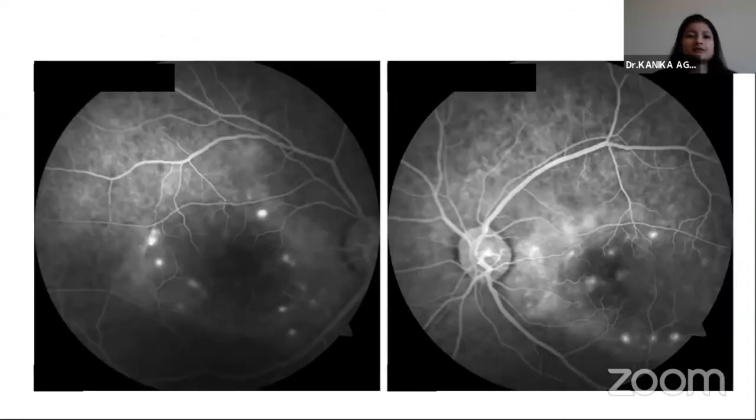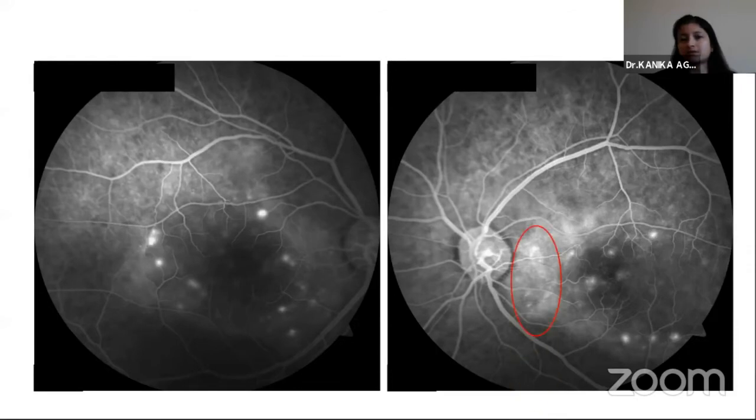And this is the mid phase where we can see a presence of multiple round hyperfluorescent lesions throughout the macular region. And in the left eye also, we have these round hyperfluorescent lesions suggestive of choroidal stromal inflammation.